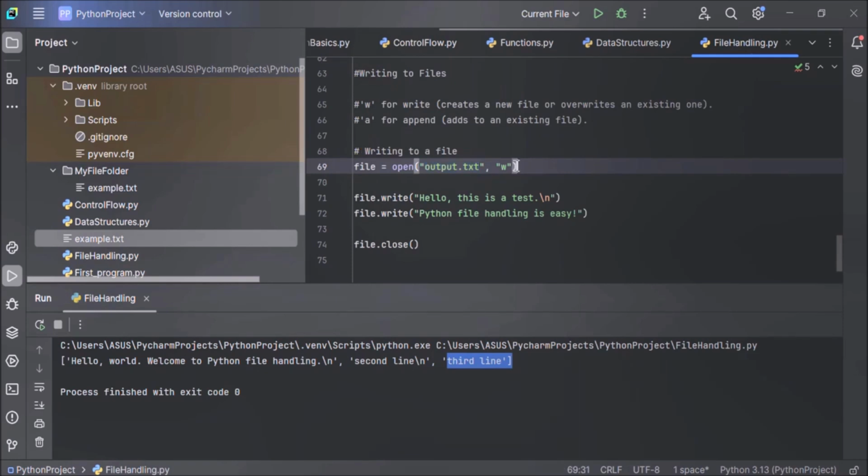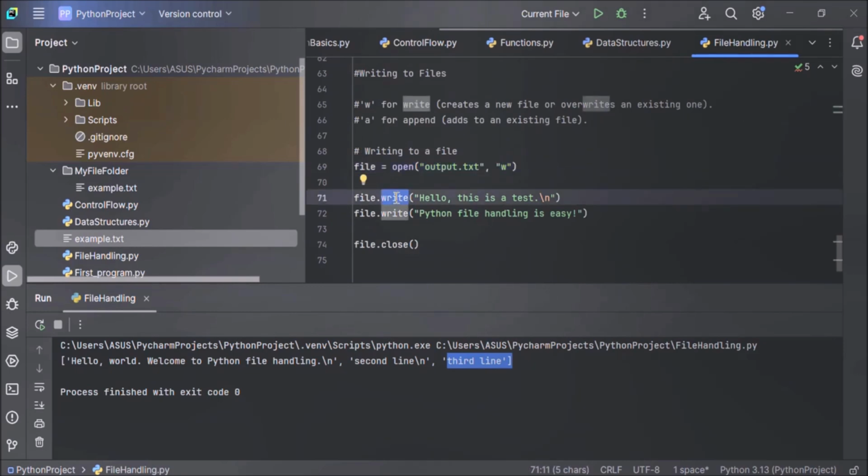And the mode W stands for write mode. So this W mode will create the file if it doesn't exist, or overwrite the file if it already exists. You have to remember one thing: this W mode will create output.txt if it doesn't exist, and in case output.txt exists, this will overwrite the file. Here, after opening the file, we are writing to the file.